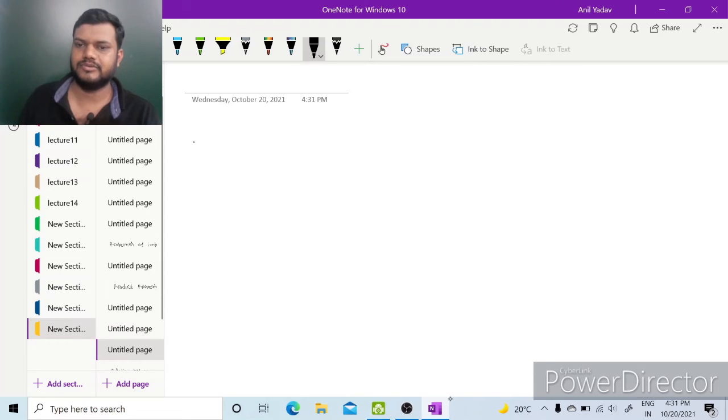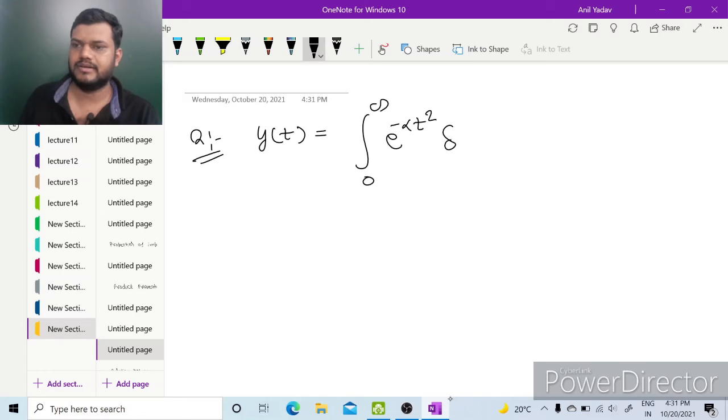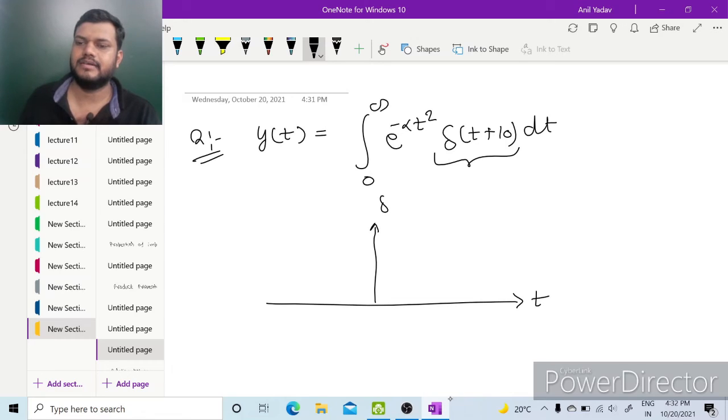Let us see another question. y(t) is the integration from 0 to infinity of e to the power minus αt² δ(t + 10) dt. So we know this δ(t + 10) has a value of 1 at t equal to minus 10, and the limits of integration are from 0 to infinity. So in this range its value will be 0. So y(t) will be 0.